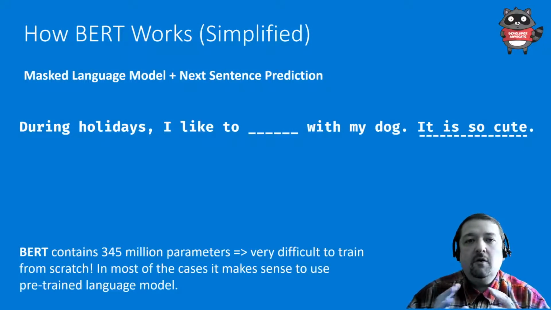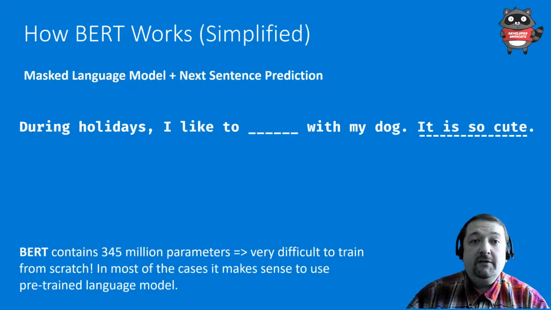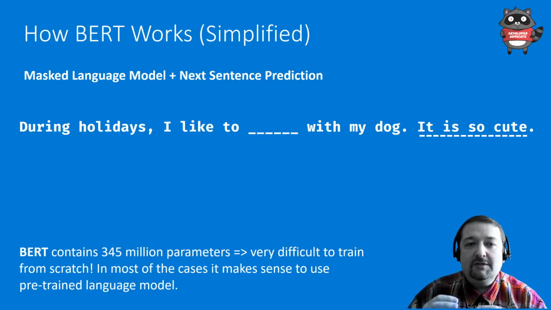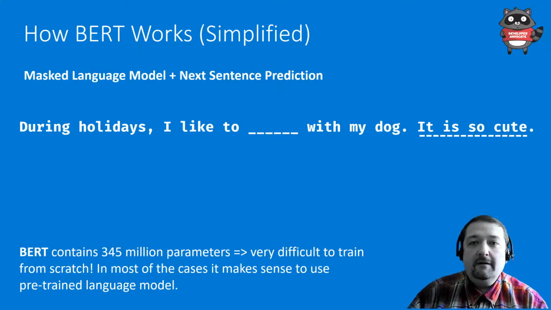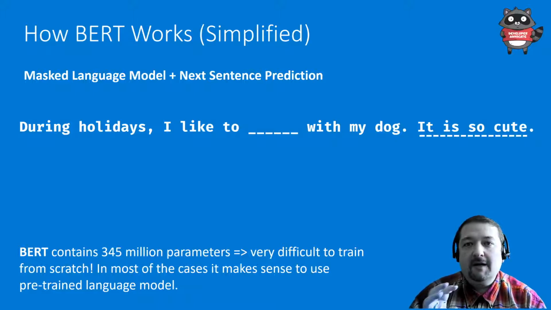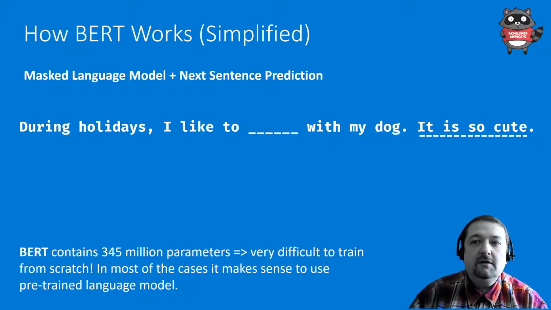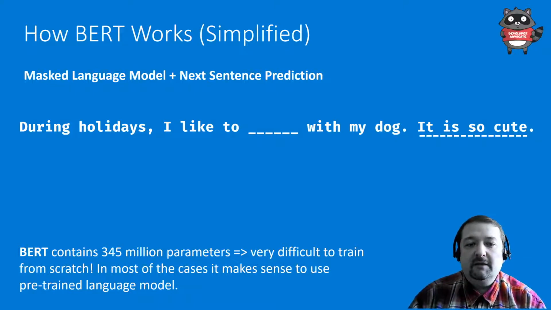So this model would be based on the pre-trained language model called BERT. So BERT is a language model. A language model is a neural network which models the language. So it understands pretty much how language works, how it's structured. And BERT can do two tasks. It is called a masked language model because it can predict masked out words. And it also has the next sentence prediction capability.